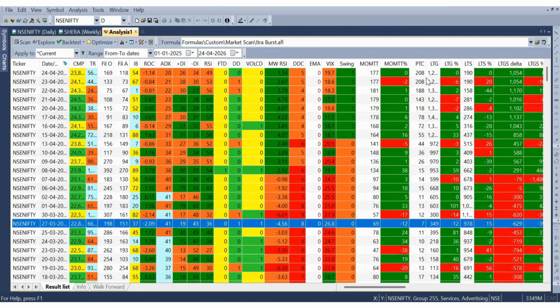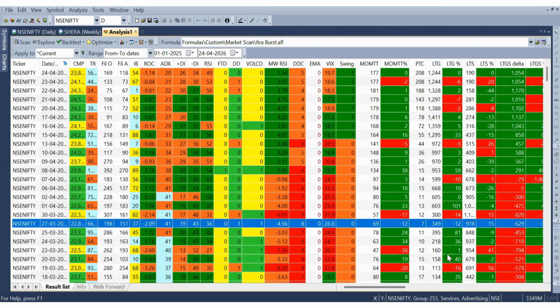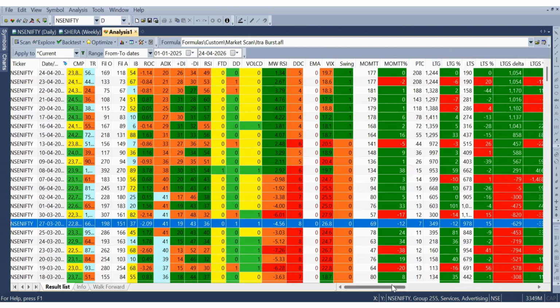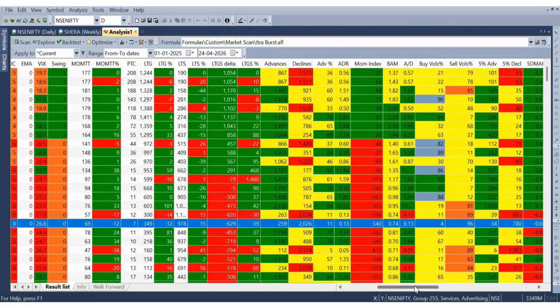Now we can see that the number of stocks in power trend is 208. That's a large number. And this is actually important for us to understand that the greater the number of stocks in power trend after a nice, meaningful decline, right? That shows the reversal recovery in the market is quite good and there is healthy participation in the market. So the higher the number, the better. It shows the larger the number of stocks in power trend, that's a good sign. I'll move to the right-hand side and we'll not discuss further.